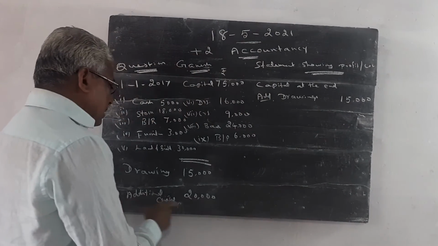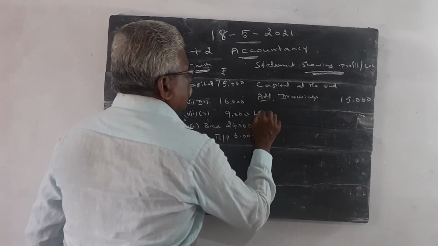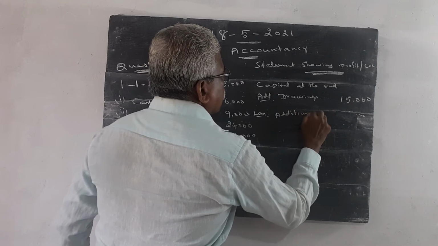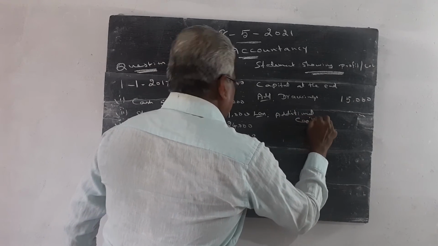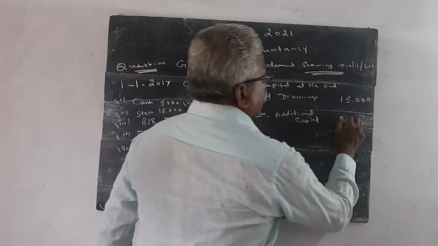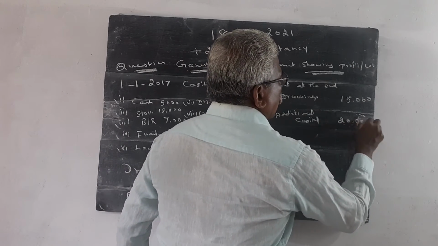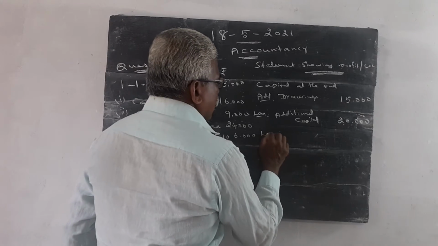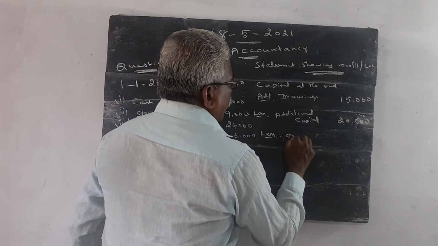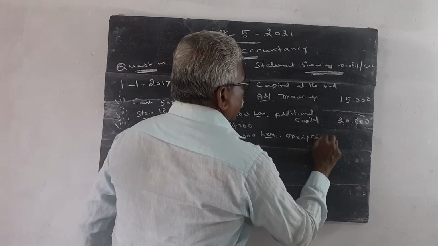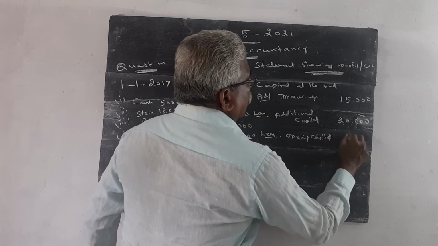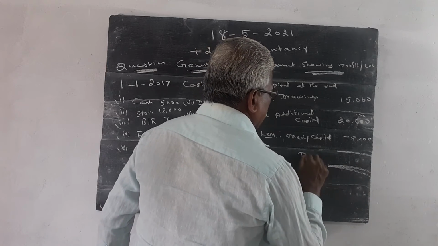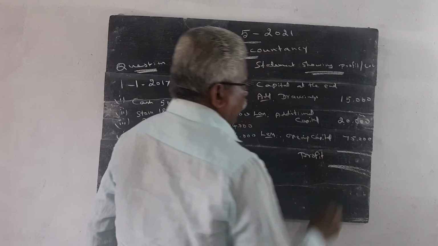Then less additional capital. Additional capital value is 20,000. We have to write the given information one by one. Then opening capital is this. Less opening capital 75,000. We can get profit or loss. In this question, we will get profit.